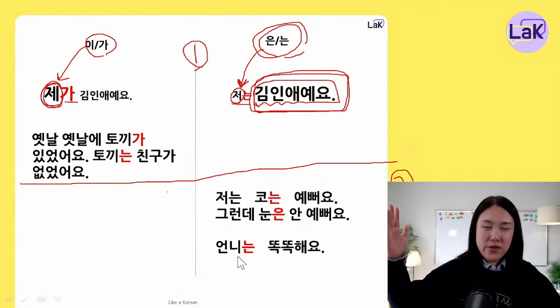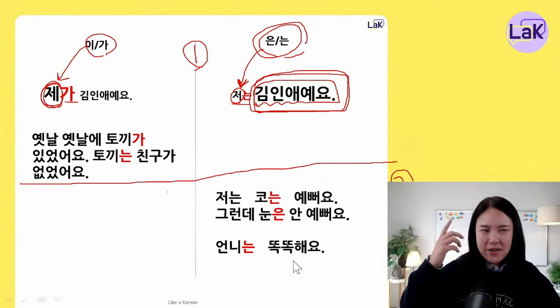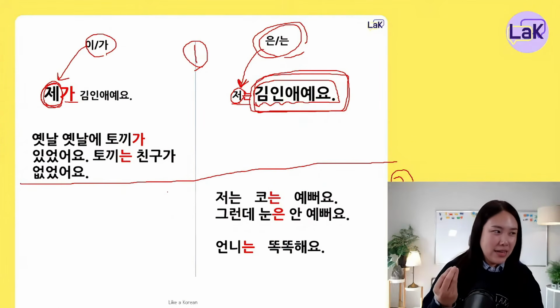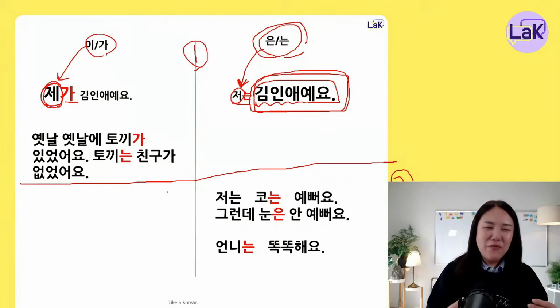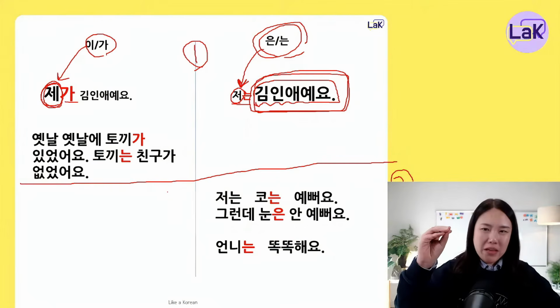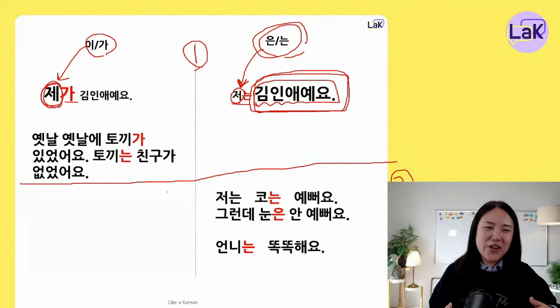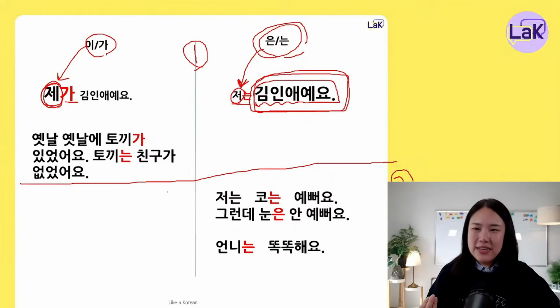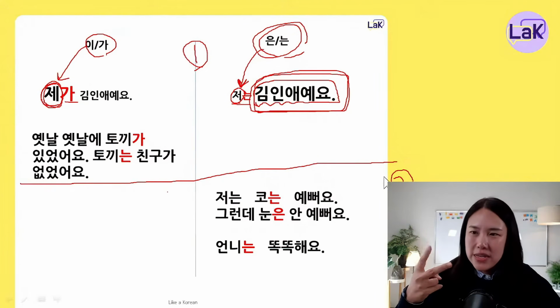언니 is older sister. 똑똑해요 is smart. 언니는 똑똑해요. We are expecting that 언니 is the smart one, but the younger brother or younger sister is not. Okay, so 은는 has this kind of meaning. When comparing two things, we use 은는. This is the second meaning of 은는.